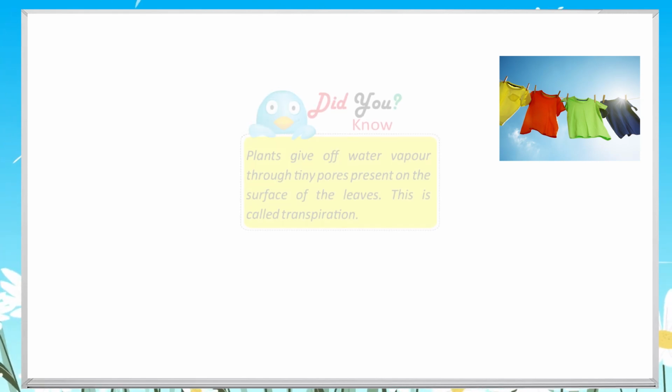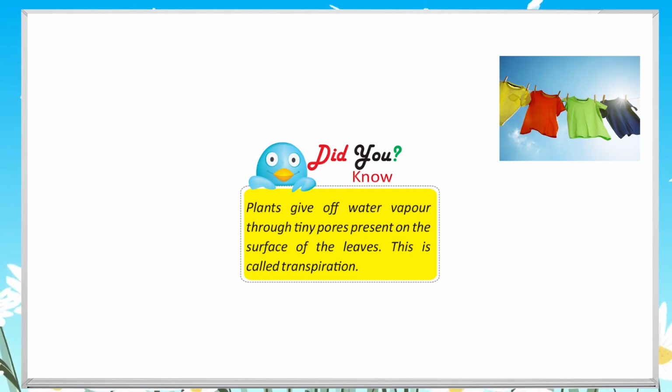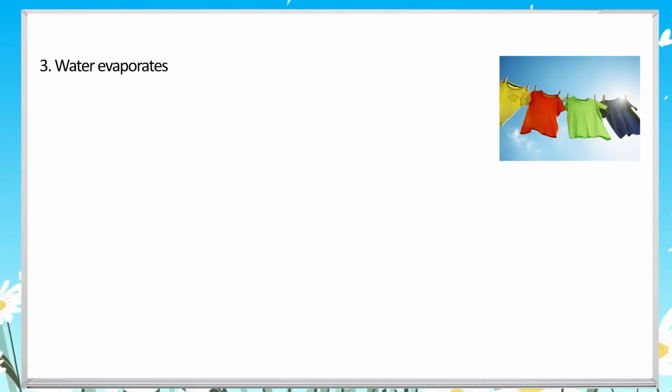You must have seen clothes take a long time to dry in the monsoon season because the air is full of moisture. In summer season, the air is dry so clothes dry quickly. The evaporation becomes faster on sunny days. Did you know? Plants give off water vapor through tiny pores present on the surface of the leaves. This is called transpiration.